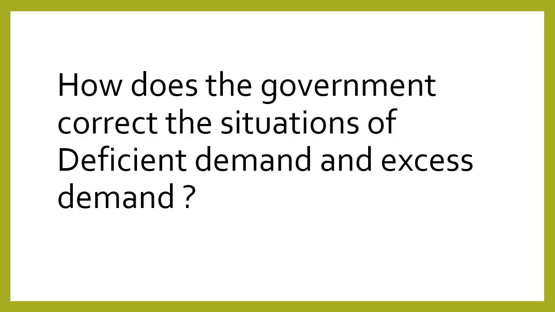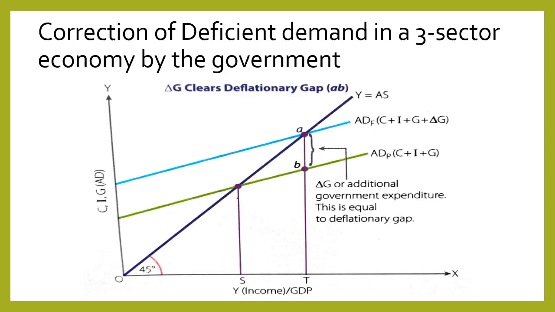Now the question arises: how does the government correct the situations of deficient demand and excess demand in the economy? Have a look at the correction of deficient demand in a three sector economy by the government. We know that when there is deficient demand, it creates a situation of deflationary gap. The economy is driven into a low level equilibrium trap, there is underemployment, and factors of production are not fully employed. So to correct the situation, the government has to step in.